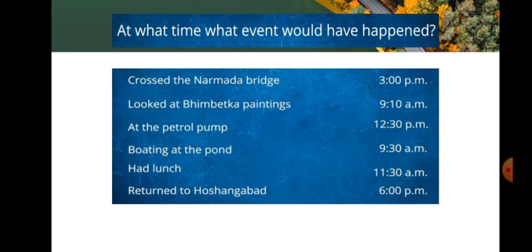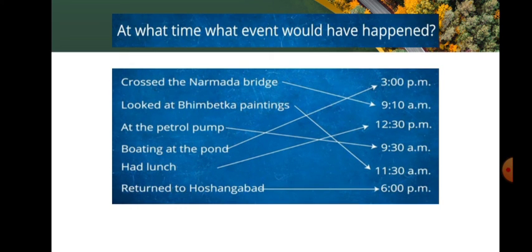At what time, what event would have happened? Let me match the event with their corresponding time, children. Children crossed the Narmada bridge at 9:10 a.m. Then they looked at Bhimbetka paintings at 11:30 a.m. and they were at the petrol bunk at 9:30 a.m. and boating at the pond at 3 p.m. and had lunch at 12:30 p.m. returned to Hosangabad at 6 p.m.